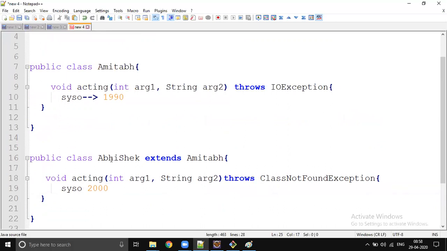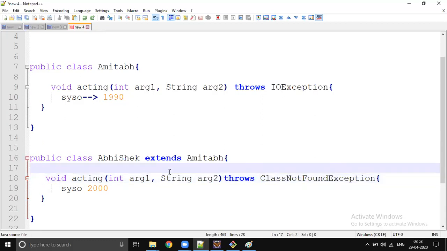You have to remember the scope rule. You have to remember the void return type. You have to remember the method name should be the same. Number of arguments should be the same. Argument types should be the same. For example, if you first pass string and second pass integer, this is also a mistake. You have to remember the order also, and if the parent is throwing some checked exception, either you have to throw the same or a child, you're not supposed to throw some other exception. There are so many rules we need to remember.